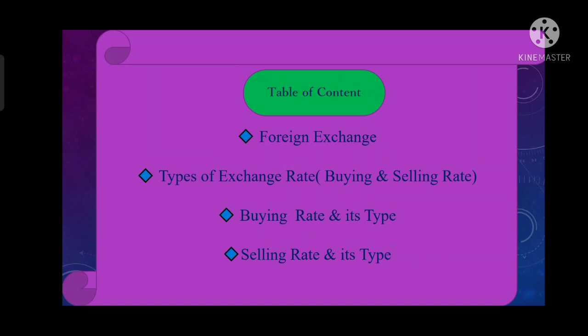Today we will talk about the following topics. What is foreign exchange, what are the types of exchange rate, and what are their types in detail. Let's begin.